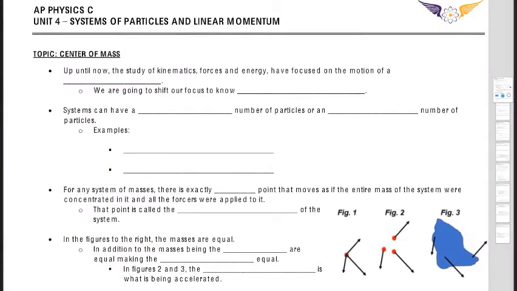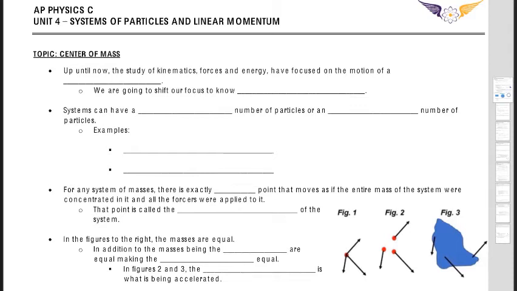Okay, so in this next set of videos, we're going to start looking at Unit 4, which is systems of particles and linear momentum. After this, we have just a handful of units left. And so the first topic we're going to look at is center of mass. This is a new topic.